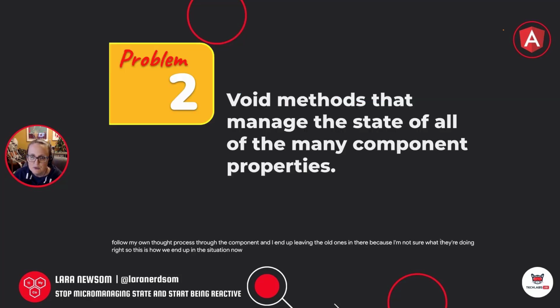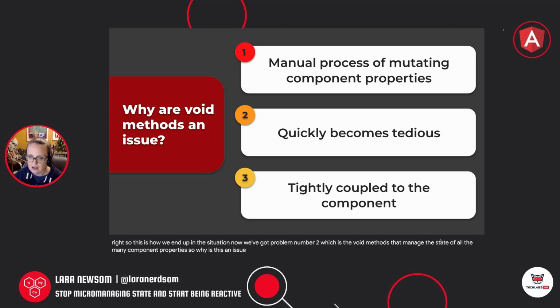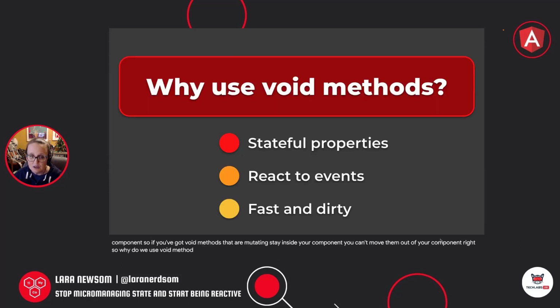Now we've got problem number 2, which is the void methods that manage the state of all the many component properties. So why is this an issue? It's a manual process and it becomes tedious, but it's also really tightly coupled to the component. So if you've got void methods that are mutating state inside your component, you can't move them out of your component, right? So why do we use void methods? Well, it's because we have stateful properties, right? We have to be able to toggle the state of those properties somehow, and we have to be able to react to events. And frankly, it's the fast and dirty way to do it.